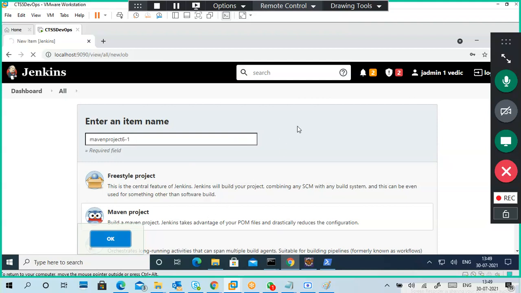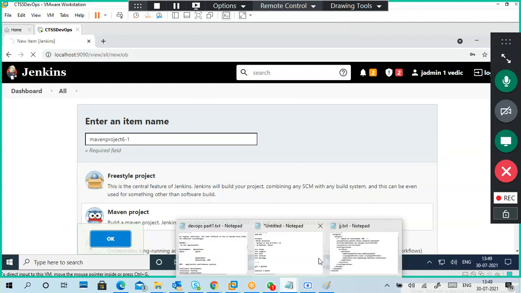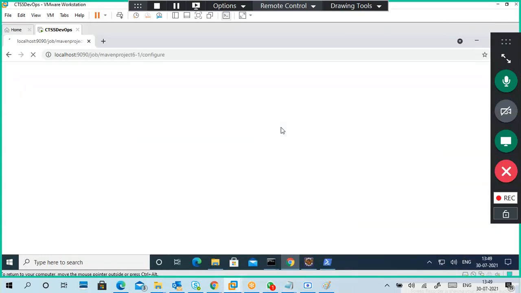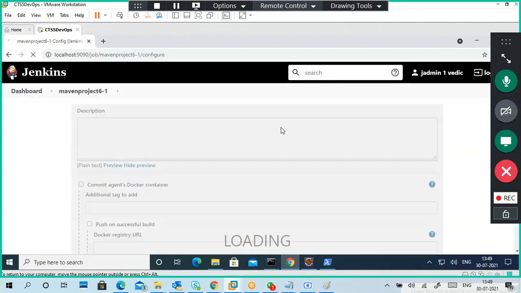So I selected a Maven project. What we did in a command prompt, the Maven commands, we can do directly also, or we can do it with Jenkins. The point is how to do it manually and how to do automation. In automation, you don't need to type the commands again and again. Any code changes occur, you don't need to do anything. Just build it. That's it.